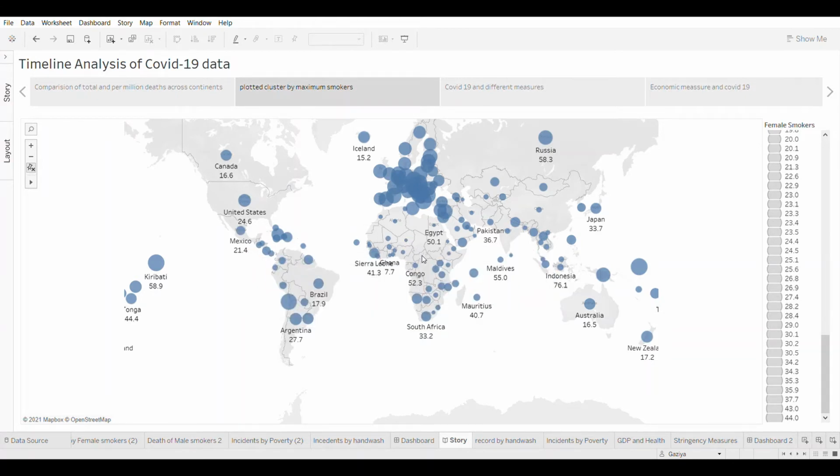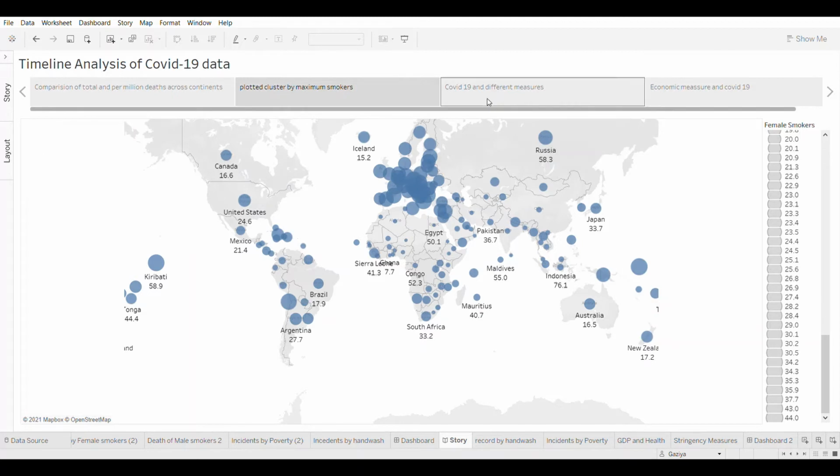Apart from that, data points show the prevalence of smoking in some parts of Asia is also lower than its other counterparts. However, Oceania countries also have a slightly higher number of smokers, but its geographic location appeared to help a lot in constituting a low positive rate and thus leading to the lowest deaths due to COVID.